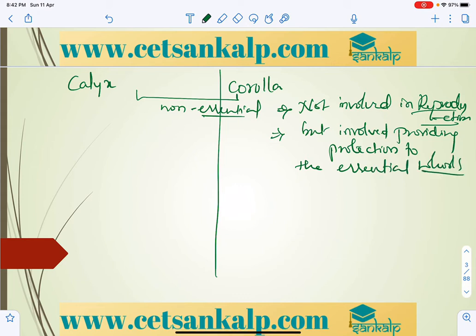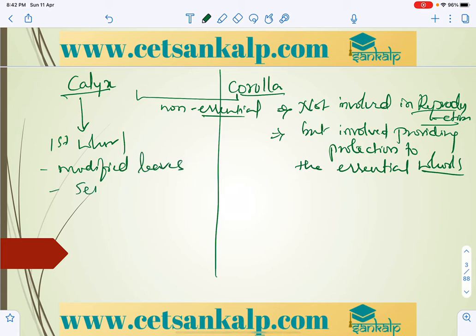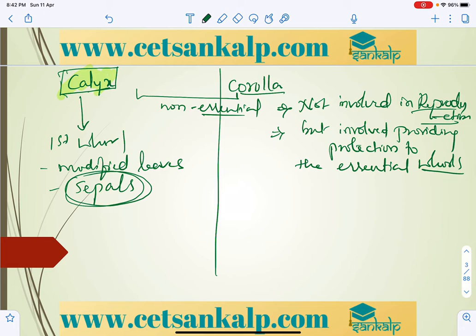So let us move on to what exactly the calyx and corolla structure involves. In calyx, the first whorl, it is a modified leaf. Very important, it is a modified leaf structure. The members of calyx are called sepals, and the term calyx represents the collection of sepals.